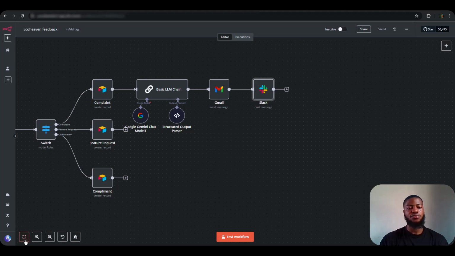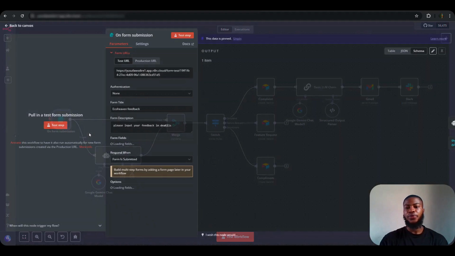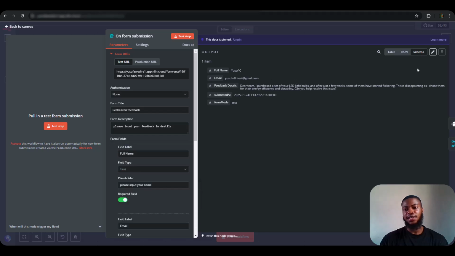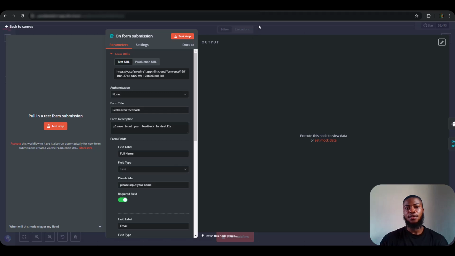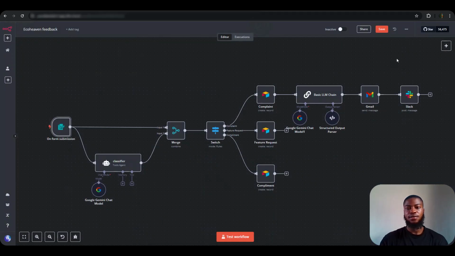So I'm going to unpin this and delete the message that's inside because it's a complaint message. So let's unpin this and save. So I'm going to go ahead and copy a feature request message to be able to complete this workflow. So I'll be right back.